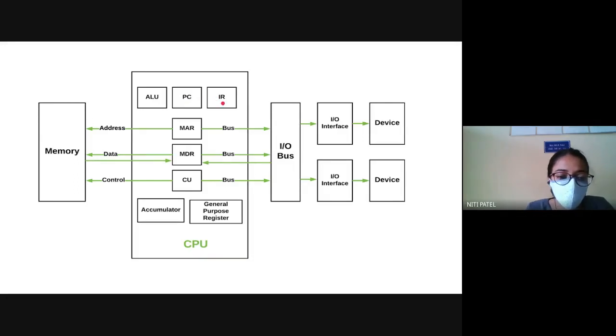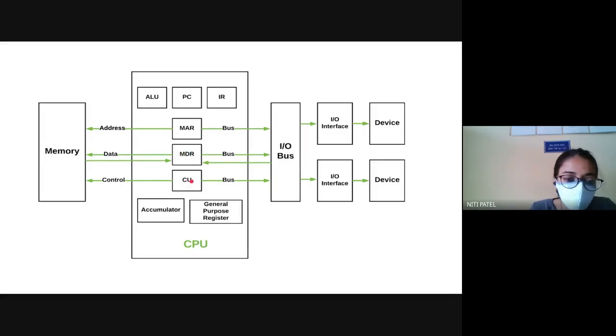Then we have the instruction register. We have the MAR. What does MAR stand for? Memory address register. That means it is a register which stores only the address of the data. Where is the data stored? It is stored in the MDR, that is, the memory data register.